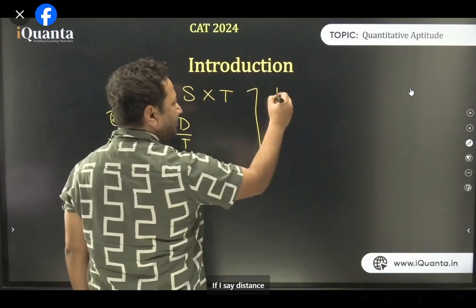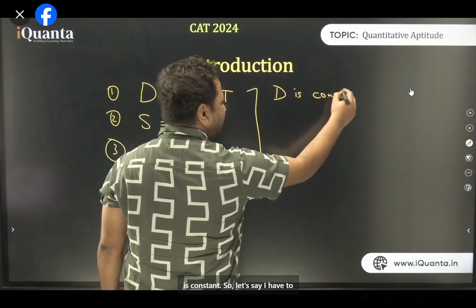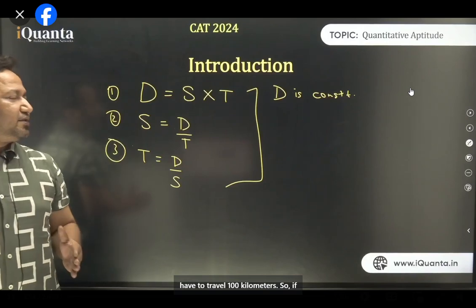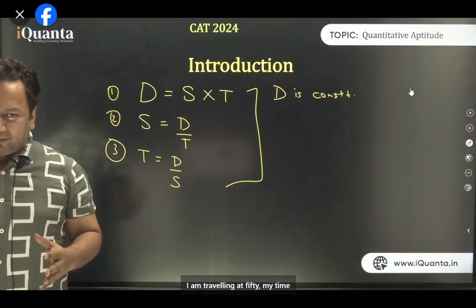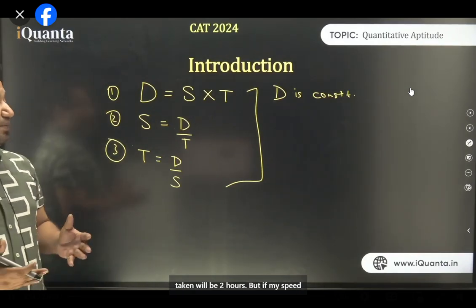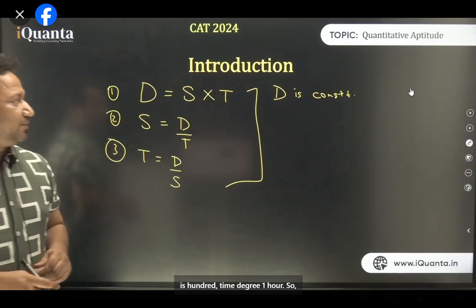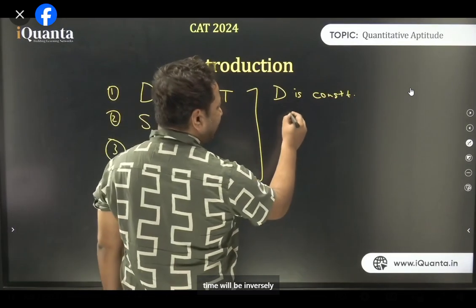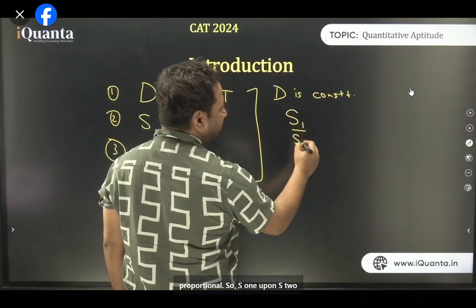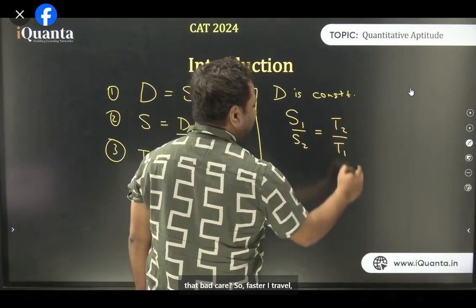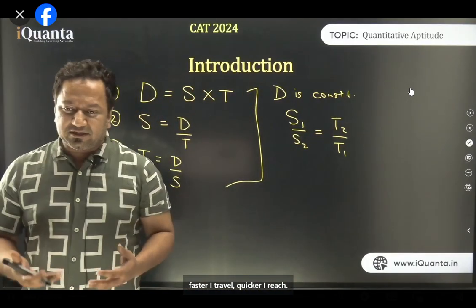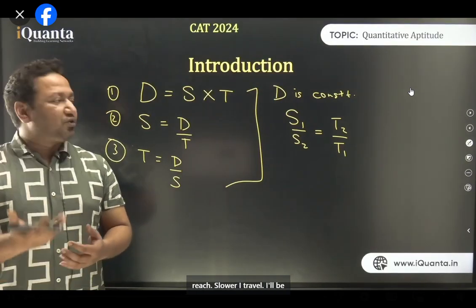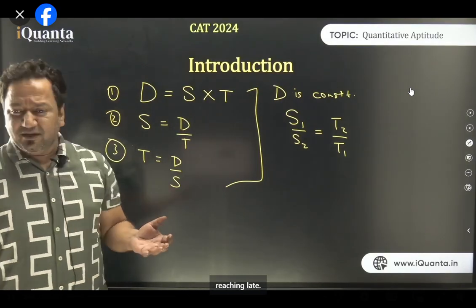Now, if I say distance is constant, let's say I have to travel 100 kilometers. If I'm traveling at 50, my time taken will be 2 hours. But if my speed is 100, time taken will be 1 hour. So basically what is happening over here? When distance is constant, speed and time will be inversely proportional. So S1 upon S2 will be equal to T2 upon T1. Is that part clear? So faster I travel, quicker I reach. Slower I travel, I'll be reaching late.